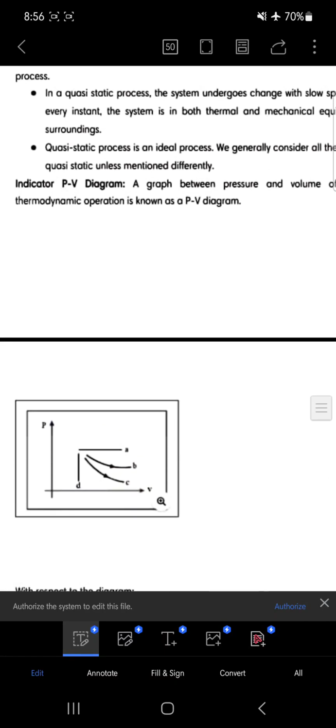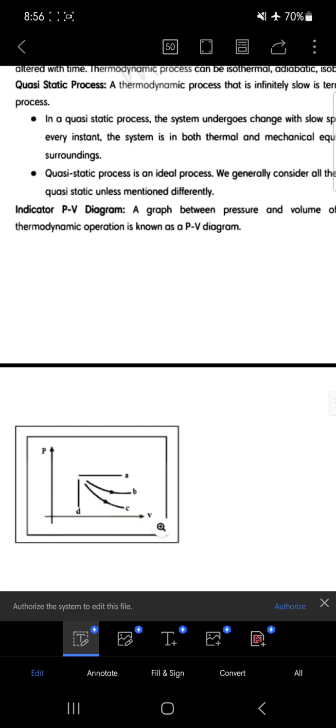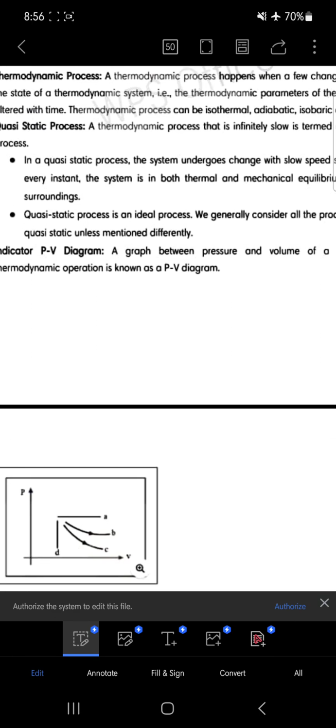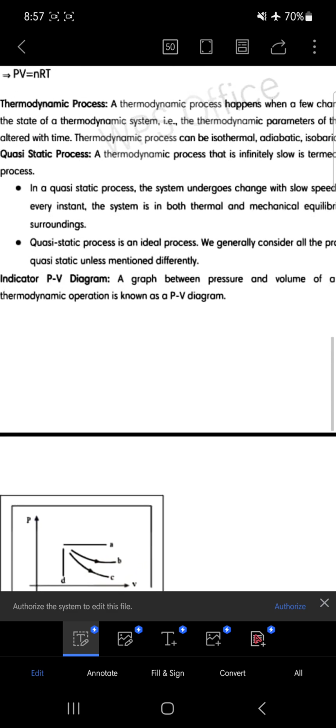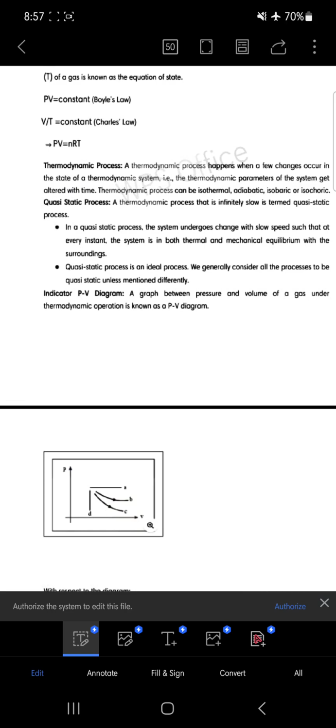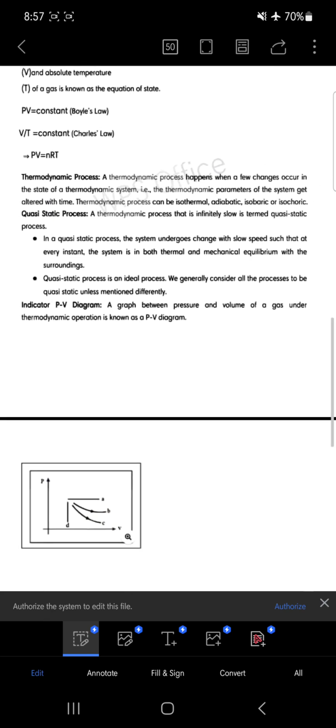Okay, so at every point, what I mean to say is there is a slight change in the thermodynamical variables, that is the pressure and volume. But suppose there are two points which are in contact with one another along this line only. At these two points there will be a slight change in the thermodynamical state, but still, in the case of a quasi-static process, it is said that the system, if I consider these two points, is in thermal as well as mechanical equilibrium.